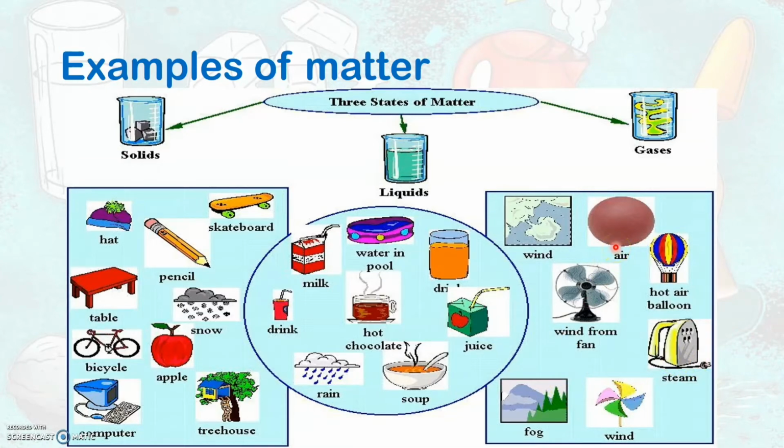Likewise, there are many objects present around us. All these objects are made up of matter.